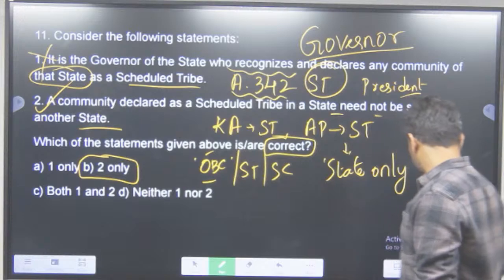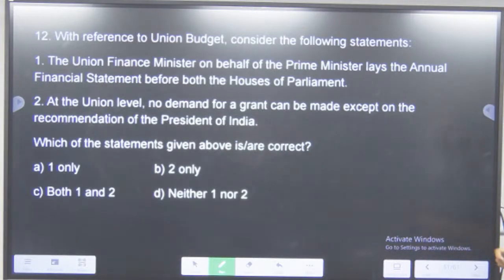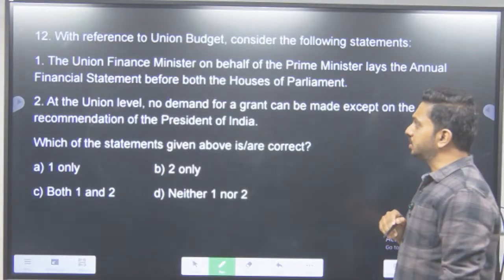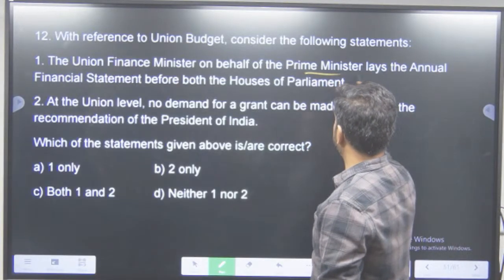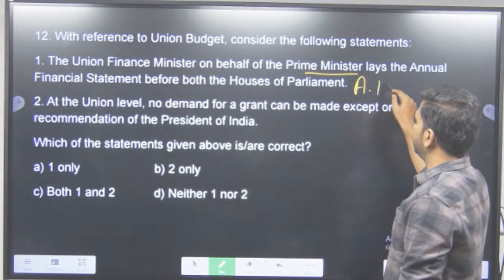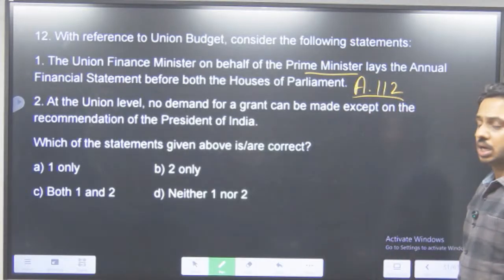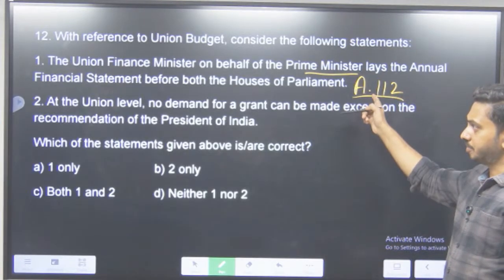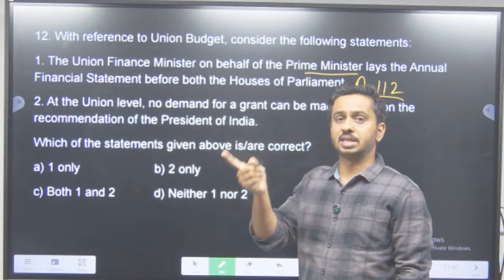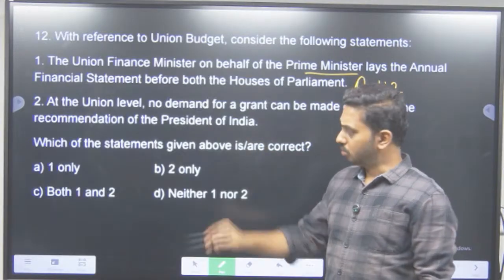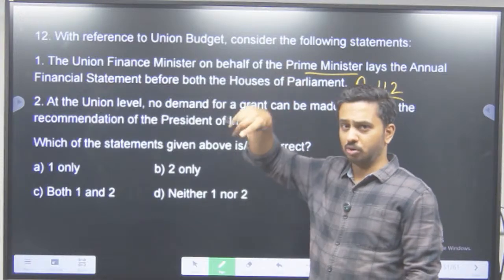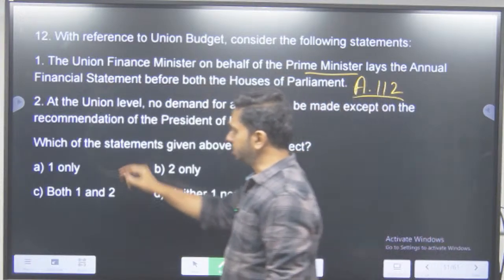Okay. Next question. With reference to the union budget, consider the following statements. The Union Finance Minister, on behalf of the Prime Minister, lays the annual financial statement before both the houses of the Parliament. Is it true? Yes. Article 112 of the Constitution says that the President has to make sure that the annual financial statement is presented in the Parliament. Who presents the statement? It is the Union Finance Minister on behalf of the government. That is the Prime Minister. So is it a correct statement?